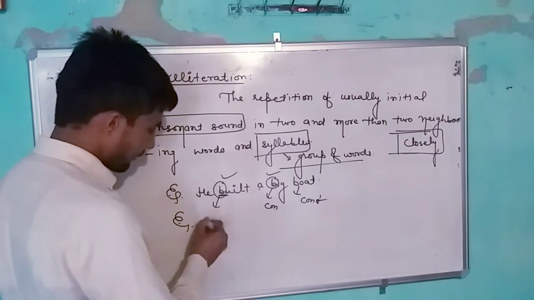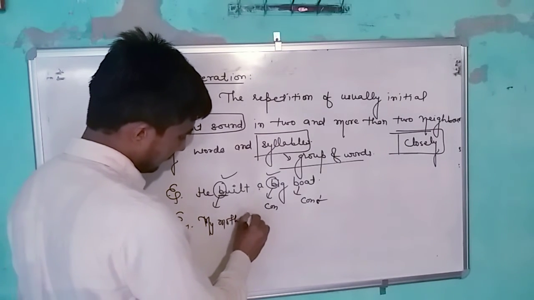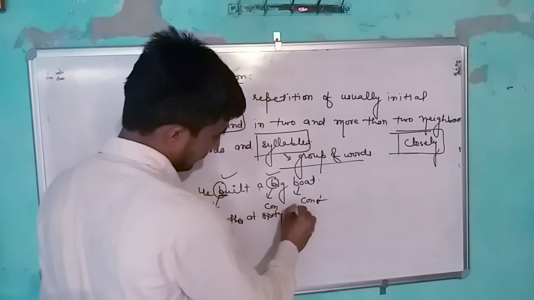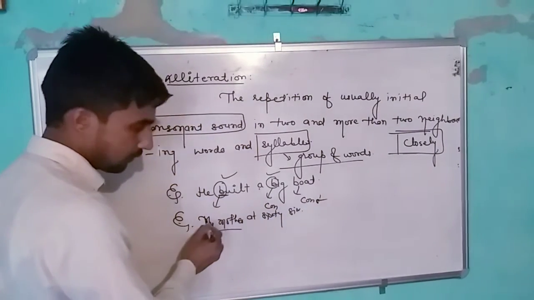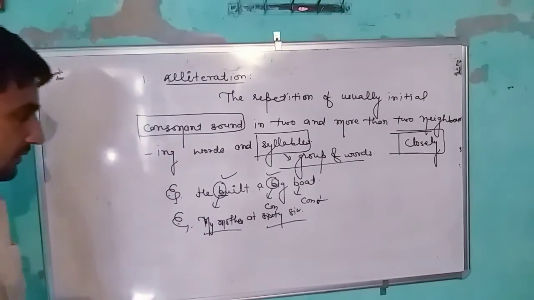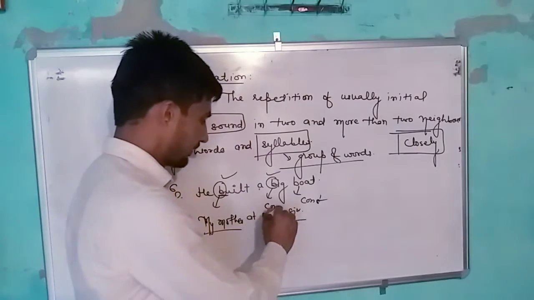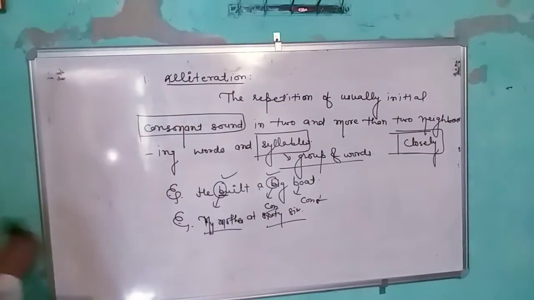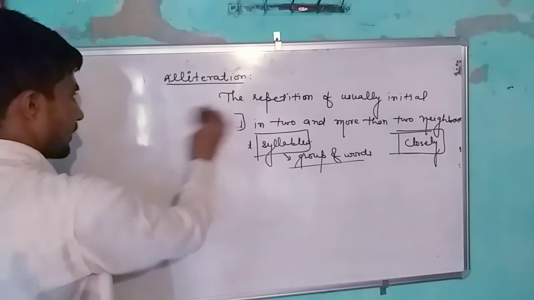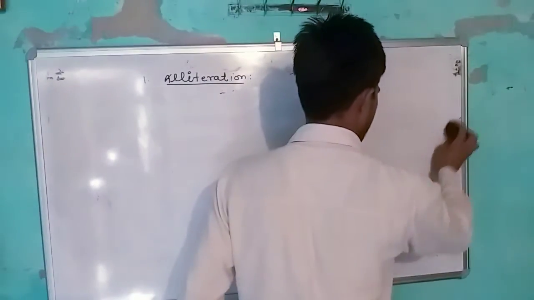Next example, my mother at 66. This is also an example of alliteration. There is the same sound in the words. Next one is metaphor.